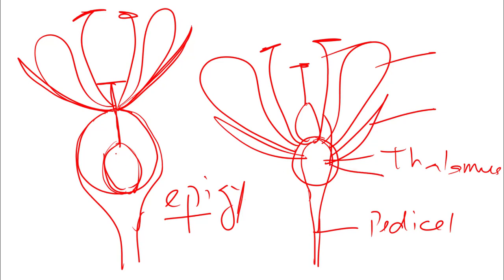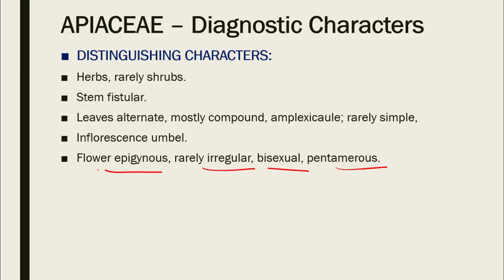So this is the basic diagram of the insertion. This is hypogynous condition, and this is epigynous condition. So the flowers are epigynous. They are mostly actinomorphic, rarely irregular. That is, they are not actinomorphic.